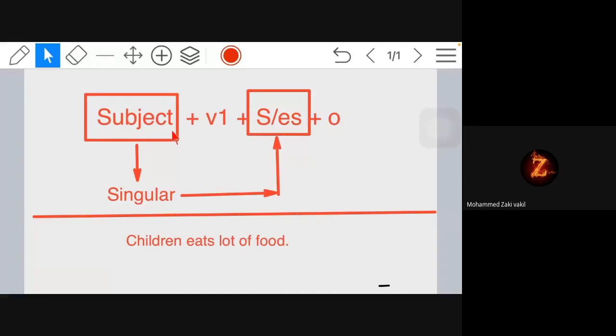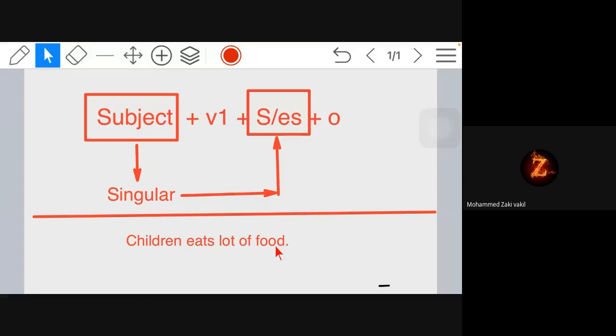Subject plus V1 plus s or es plus object. When the subject in a sentence is singular, the verb comes, and at the ending of the verb s or es is added, plus object. Verb 1 means base form, not present verb, not past verb. It is called present.